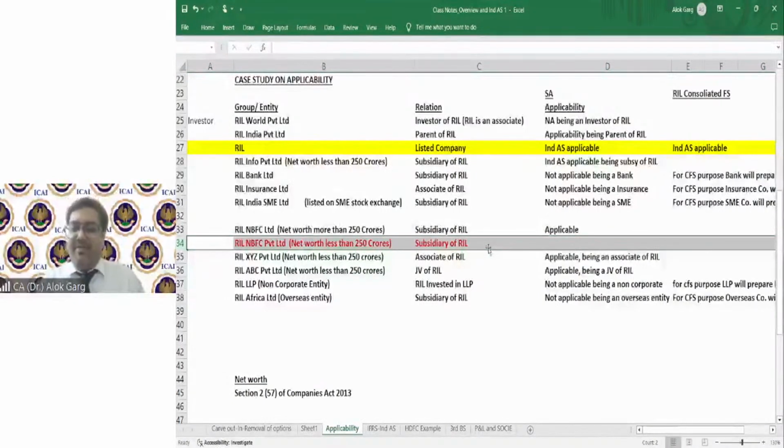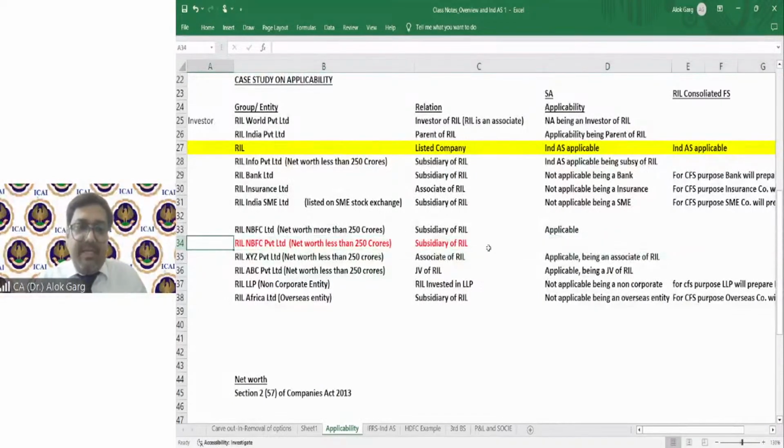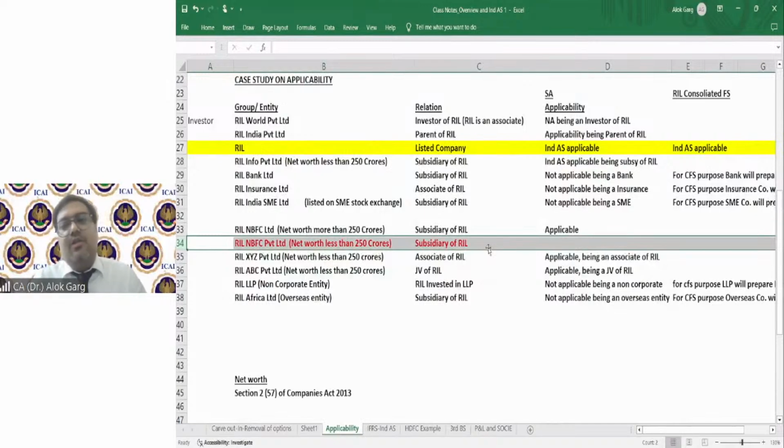Reliance is non-NBFC, and this company is an NBFC company. So the MCA notification says that if an NBFC company is a subsidiary, joint venture, associate, or holding of a non-NBFC company, then IND AS will not be applicable to such NBFC just because of the relationship with the non-NBFC.